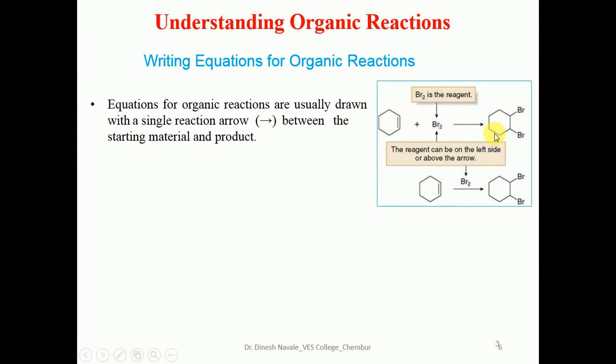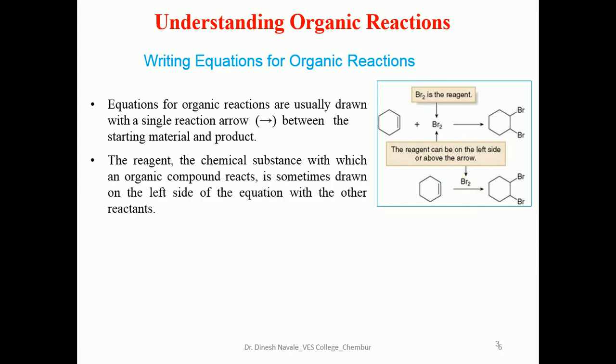In many cases we can easily observe that the reagent can be written on the left-hand side of the main reactant, or it can be written above the arrow. This is the second example you are going to see. So the reagent can be added on the left-hand side, or above the arrow. All these scientific notations are very important. We have already seen how reagents can be written while writing any organic reaction.